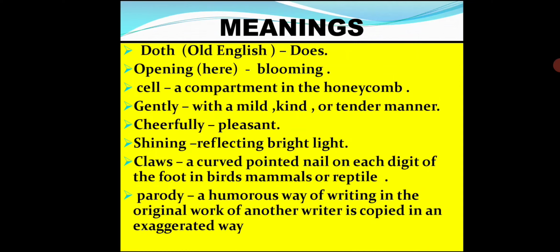Gently, it means with a mild, kind or tender manner. Cheerfully, it means pleasant. Shining, it means reflecting bright light. Claws, it means a curved pointed nail on each digit of the foot in birds, mammals or reptiles.